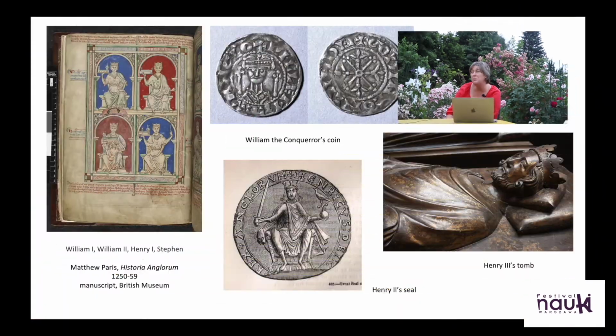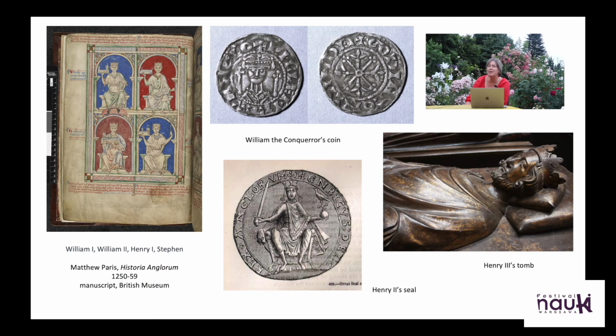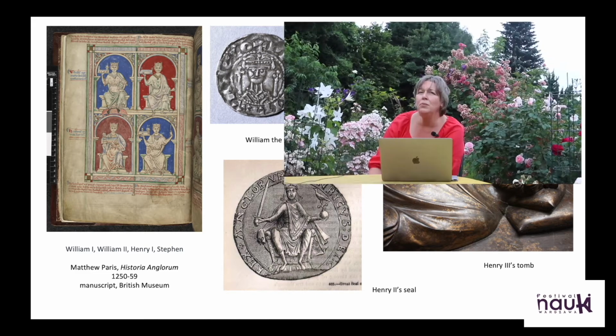Maybe with some exception taken for some tomb effigies, which are quite similar to life, and which might show a little bit of the human side, the body natural of the king, like here we have Henry III. But otherwise, it's really the idea of the monarch, the idea of the king that is represented.